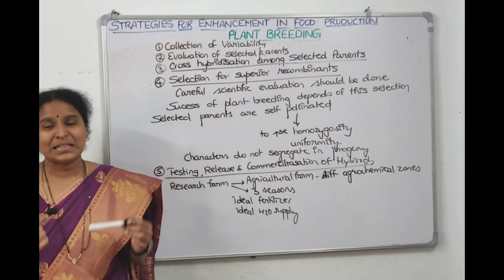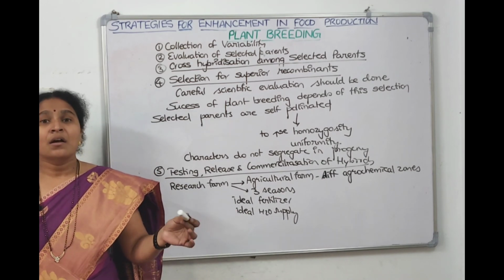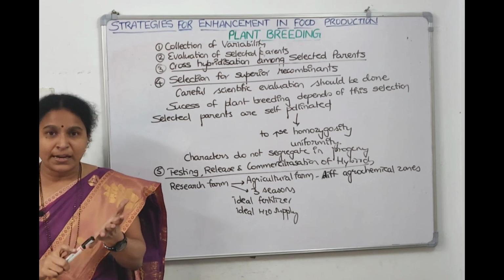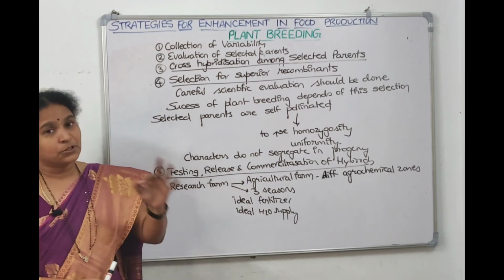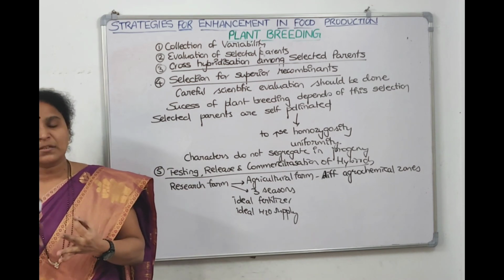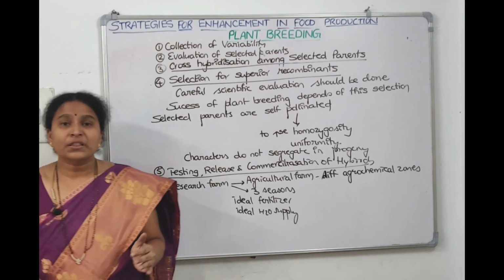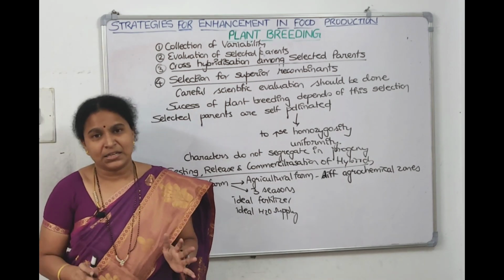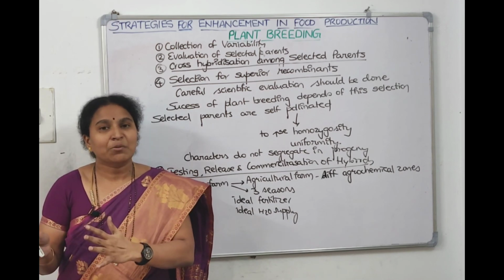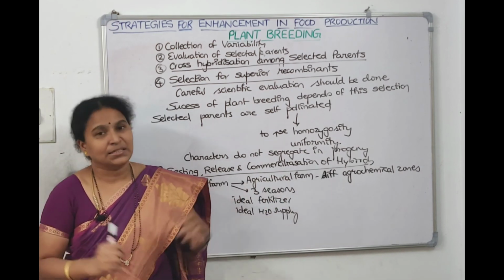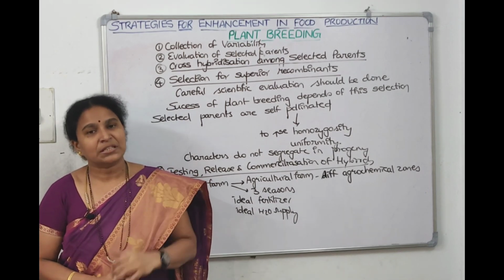What do you mean by different agrochemical zones? In the hilly areas, in the plain areas, in soils where red soil is there, black soil is there, loam soil is there, in different hills and plains, in agricultural farms for 3 seasons: summer season, winter season, rainy season, we check it, and we even check with the local cultivable variety. If it proves better than the local cultivable variety, then we commercialize it. And then we give a brand name and then we supply it.